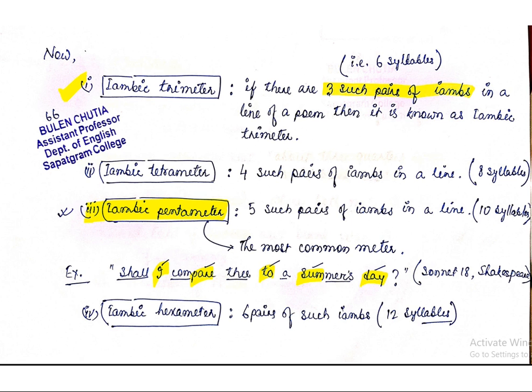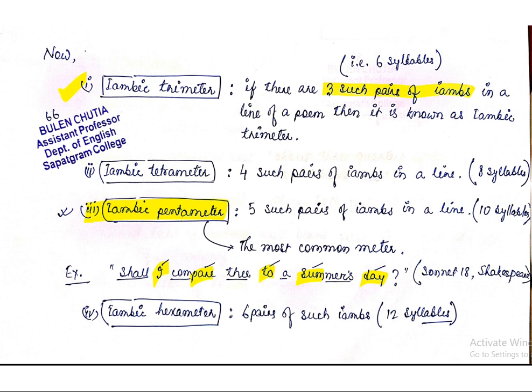Okay, that is two syllables in one iamb. If three such pairs of syllables, three iambs, can be seen in one sentence, that is a total of 6 syllables in one sentence, then it is known as Iambic Trimeter. Tri means three pairs. In the same way, Iambic Tetrameter means 4 such pairs of iambs in one line, that is 8 syllables in one line. Unstressed plus stressed, again unstressed plus stressed.